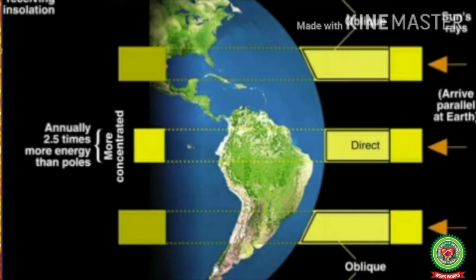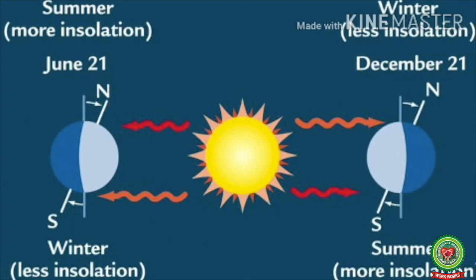Now next we have the distribution of insolation. The amount of insolation received on the earth is not uniform everywhere, and this we have concluded from the factors just discussed before. It varies according to the place and time. The tropical regions receive maximum annual insolation, and it gradually decreases towards the pole. Insolation is more in summer and less in winters.